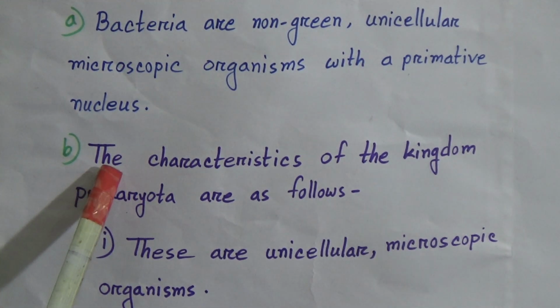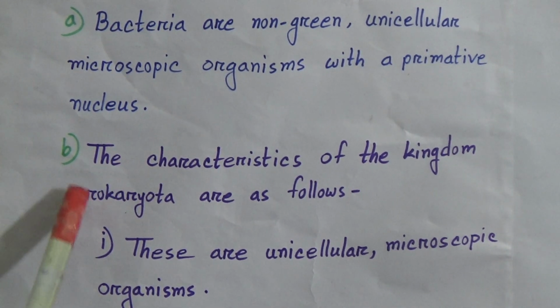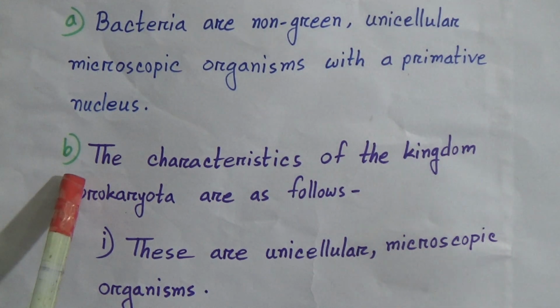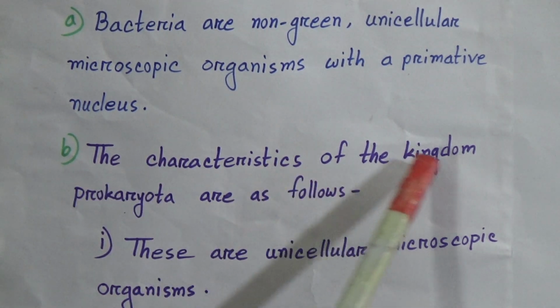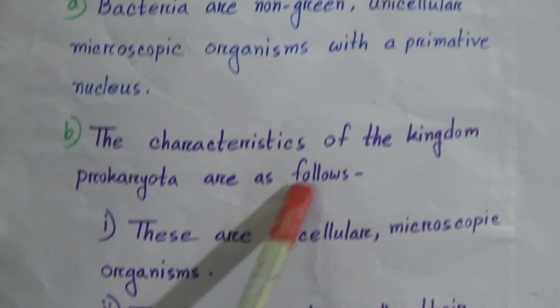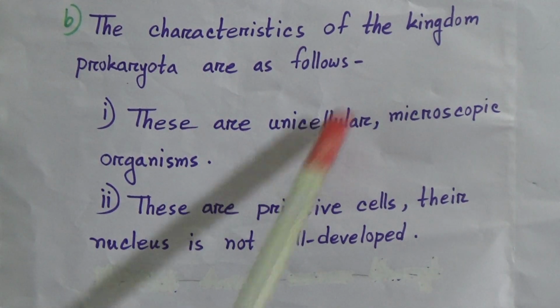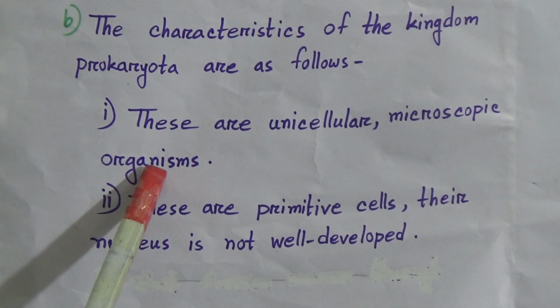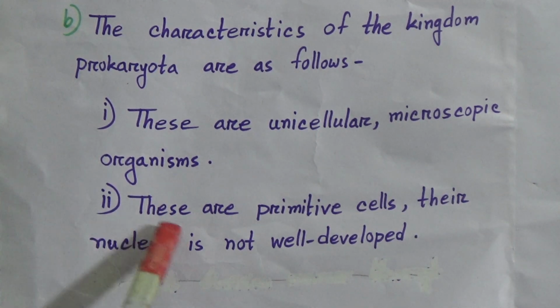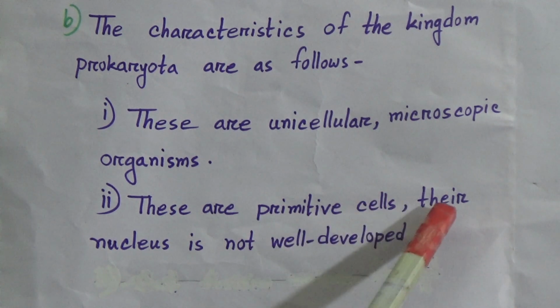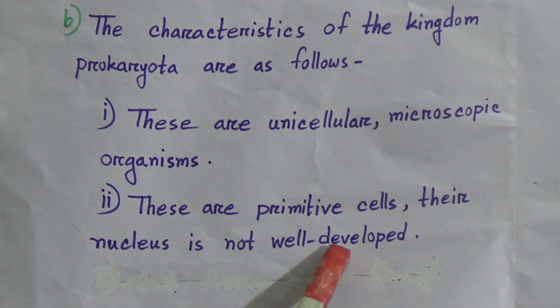B number question was, what are the characteristics of the kingdom Prokaryota? Answer is, the characteristics of the kingdom Prokaryota are as follows. 1 number, these are unicellular microscopic organisms. 2 number, there are primitive cells, their nucleus is not well developed.